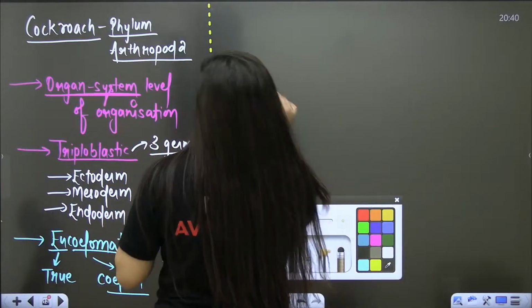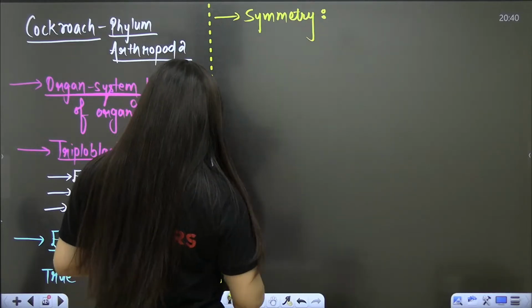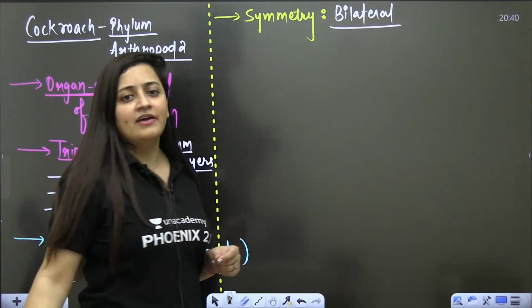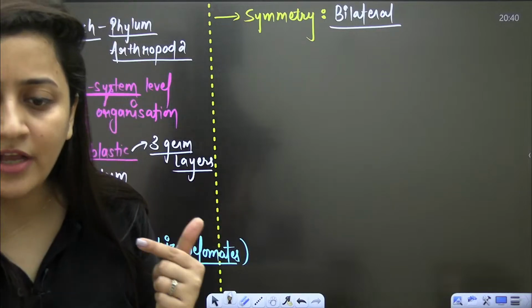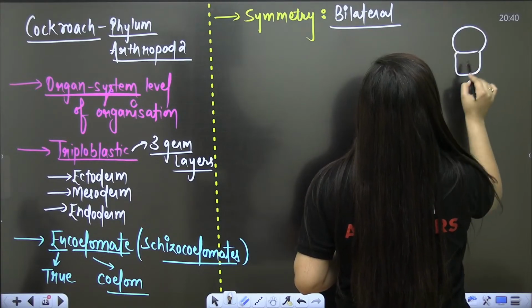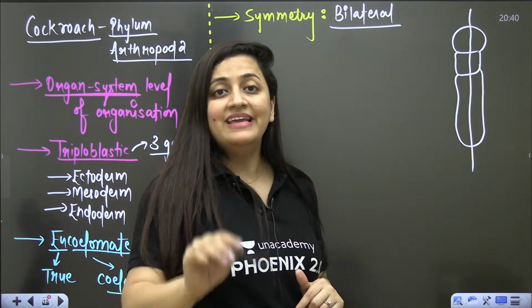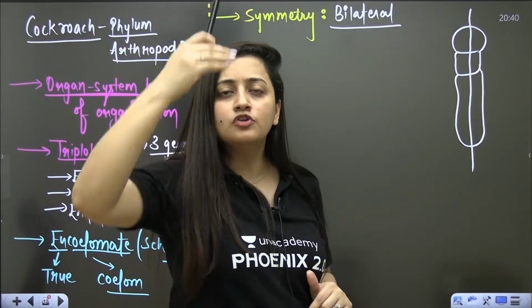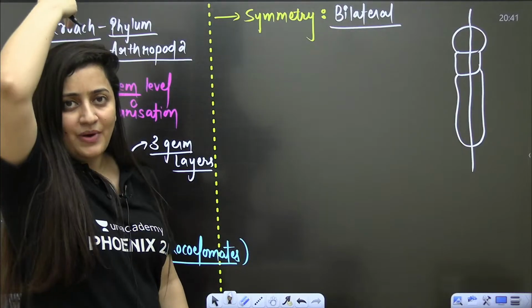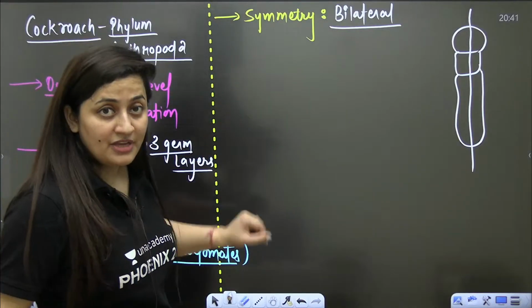Now, when it comes to the symmetry, can you comment here? Symmetry is bilateral. What is the meaning of having bilateral symmetry? Very simple. Only one plane passing through the center, from top to bottom, can divide the body into 2 equal halves. Clear, bache? That is the meaning of bilateral symmetry.